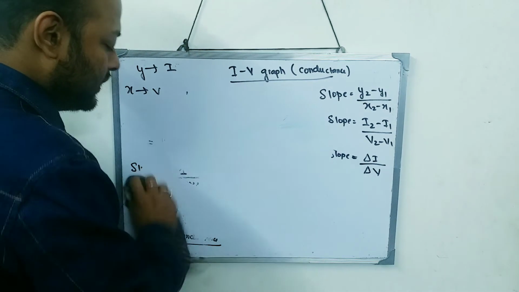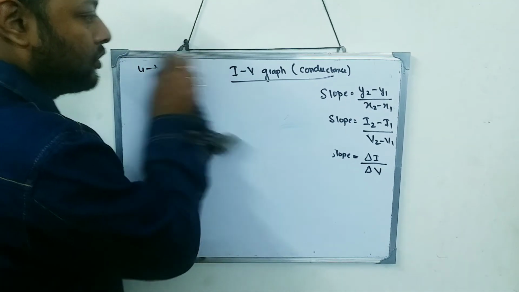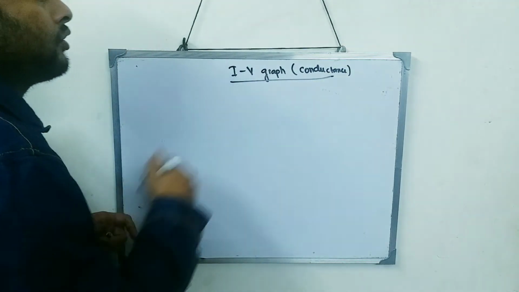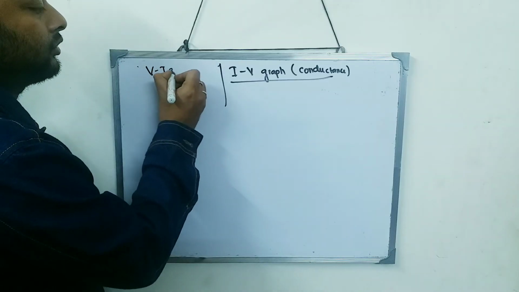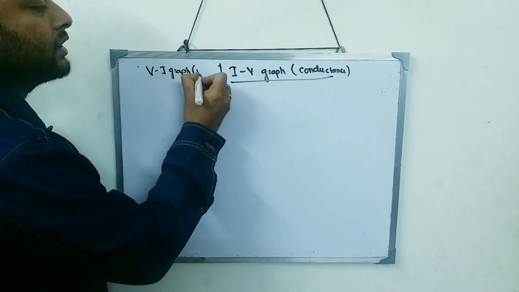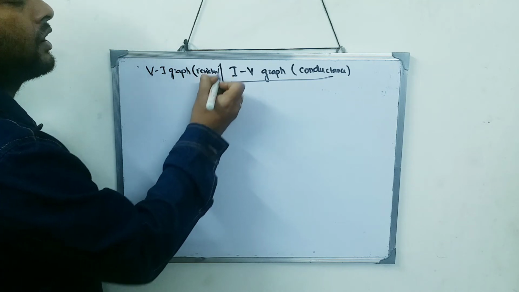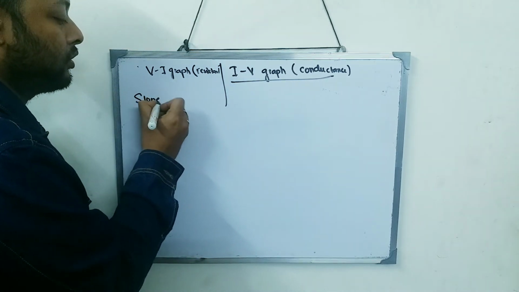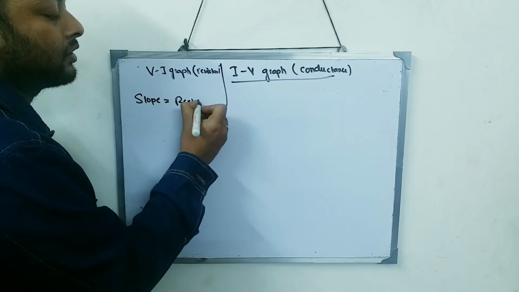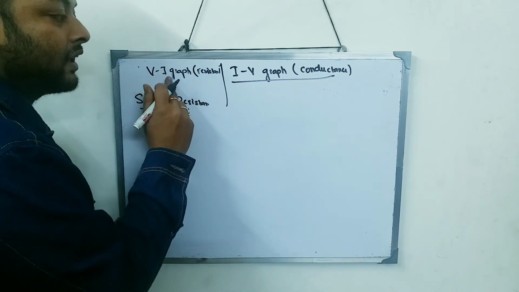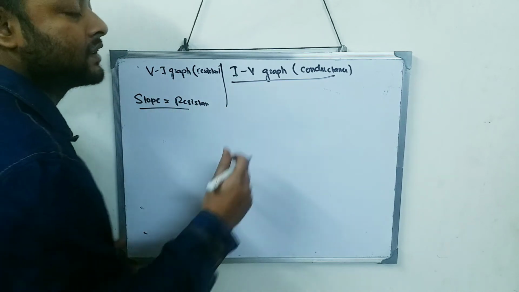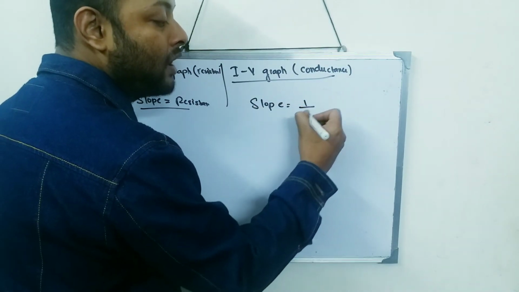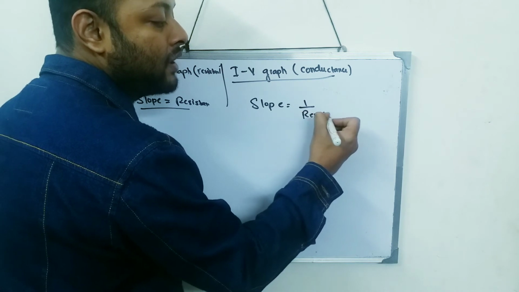So ultimately I can say, if you see, a VI graph represents resistance and an IV graph represents conductance. So for a VI graph, if I calculate the slope, I'll get the resistance. And for an IV graph, if I calculate the slope, I'll get 1 by resistance. And 1 by resistance is what?